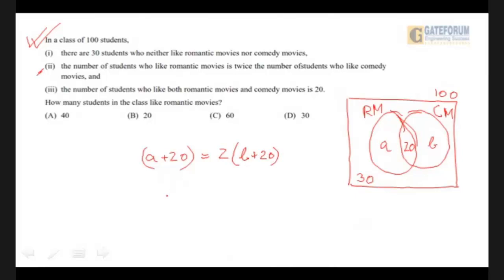So from this we can say that A minus 2B is equal to 40 minus 20, that is 20. So this is one equation.